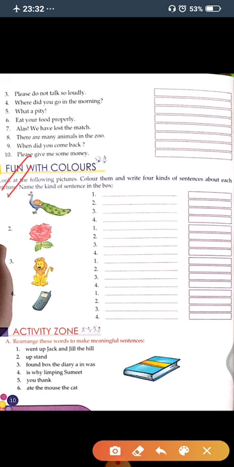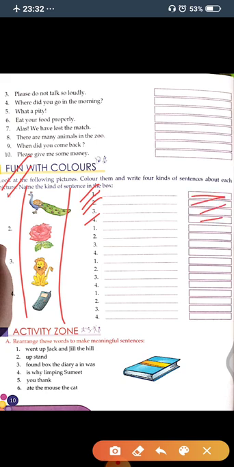Your next question is, look at the following pictures, color them and write 4 kinds of sentences about each picture. Name the kind of sentence in the box. A few pictures are given here and you have to write 4 types of sentences and you have to name them in this box.